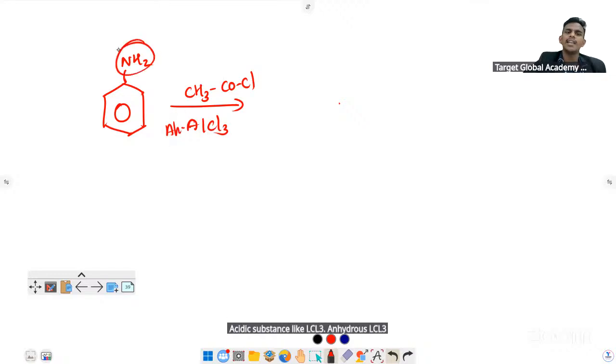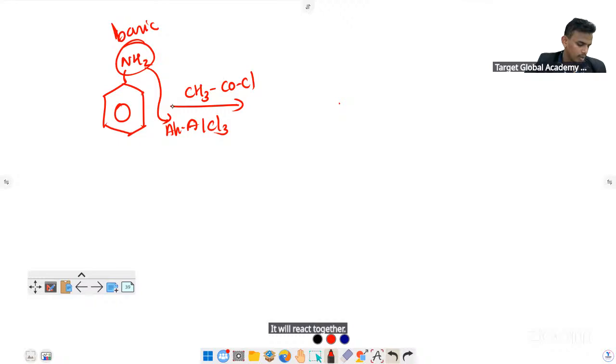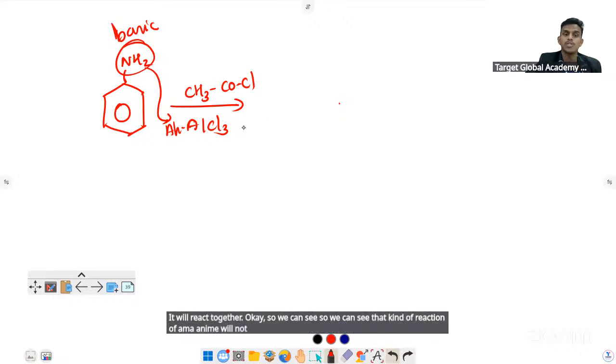This amine is highly basic, and AlCl3 is highly acidic, so they will react with each other. That kind of reaction of aniline is not possible, due to the acidity of AlCl3 and the basicity of the amine.